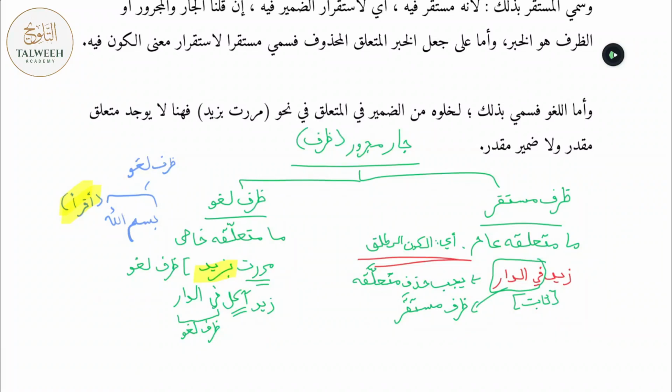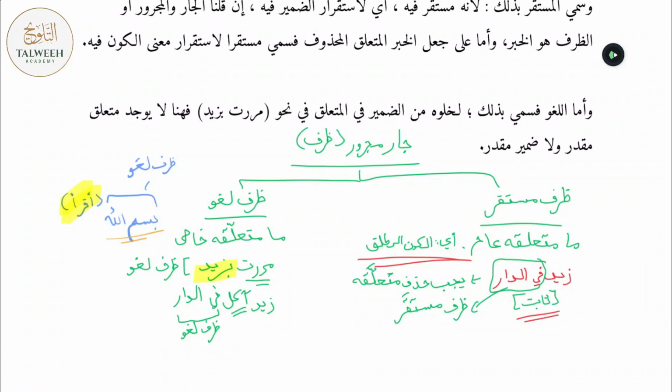Now, based on this example, you might have learned something right now over here. Based on this example, you realize that even in a ظرف لغو, you're allowed to drop the muta'allaq. We said in ظرف mustaqar, you have to drop the muta'allaq, the fi'l which is connecting to, or the ism which is governing it, which is in the meaning of al-kawn al-mutlaq. You're not allowed to mention it. ثابتٌ كائن مستقر cannot be mentioned. In ظرف لغو, it's not wajib al-hath. Understand this. It's not wajib al-hath.